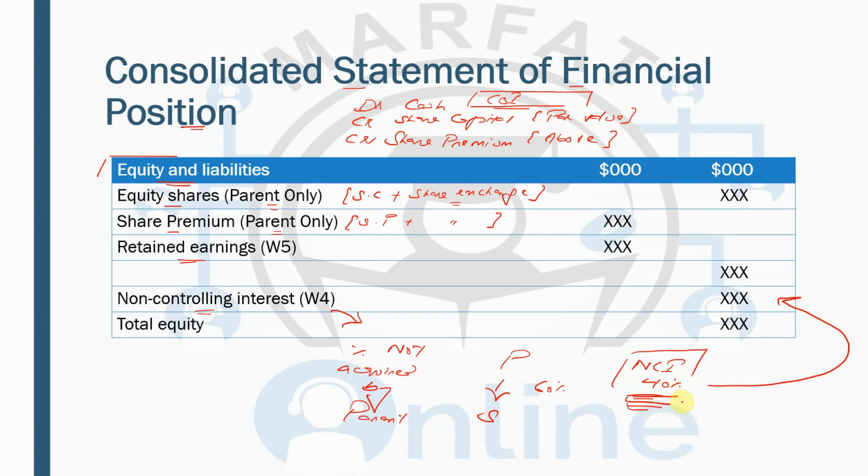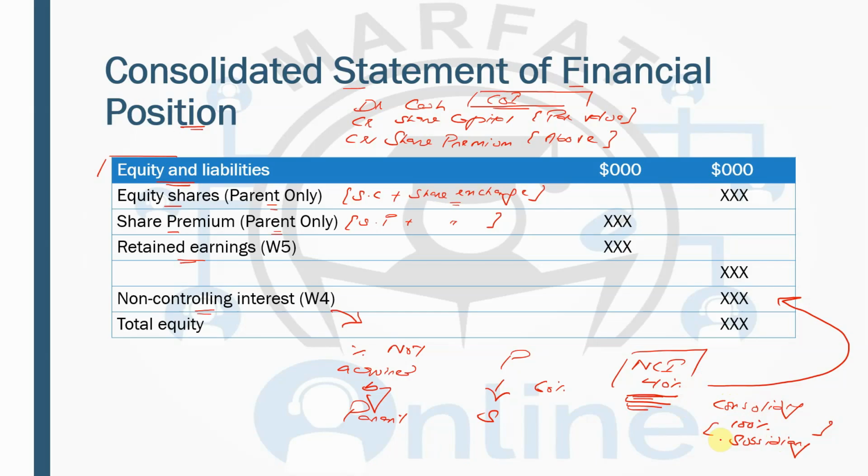So the answer to this question is that we are consolidating 100% of the subsidiary. Like if we have acquired 60% shares, then usually we should take 60% of the assets, 60% of the liabilities, but we are not doing that.